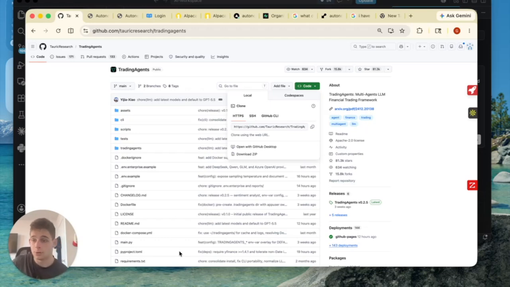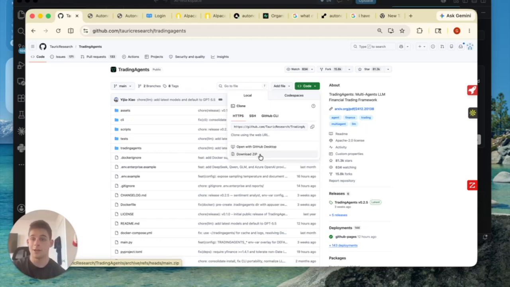Right now, what I'm showing you is a GitHub repository for a multi-agent LLM trading framework called Trading Agent. If you don't know GitHub, if you're a coder and you make something, you can publish it to GitHub. You can make it public or private if you want to. In this instance, it's public. And then anybody else can download all of that code as a zip file and play around with it.